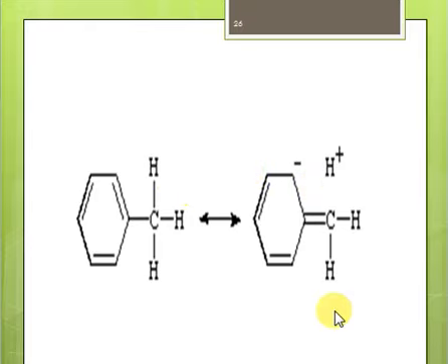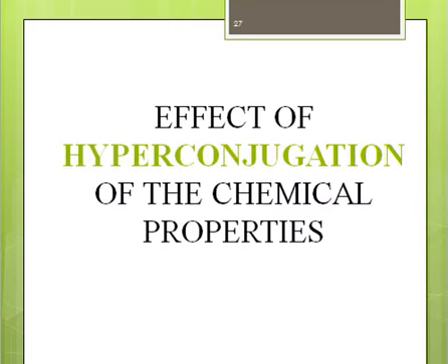You can see that this hydrogen has become free. That's why we say hyperconjugation is also known as no bond resonance. And the electrons between carbon and hydrogen, which were previously here, have been shifted here, right? In this way, the sigma electrons are being delocalized. This delocalization of sigma electrons is known as hyperconjugation, right? Now we'll see the effects of hyperconjugation on the chemical properties.